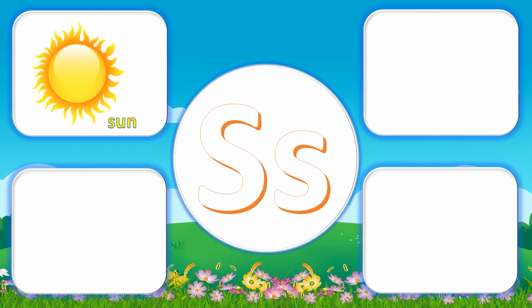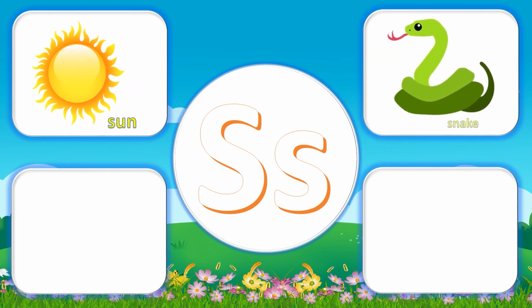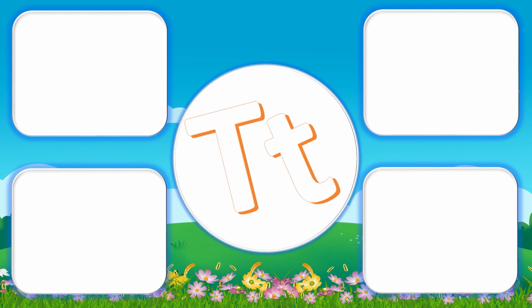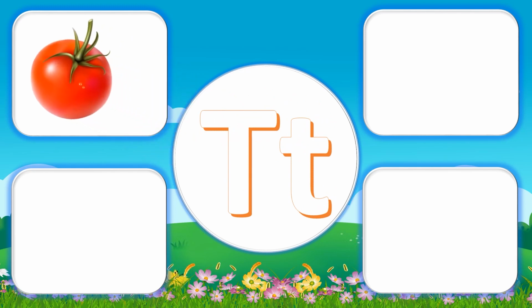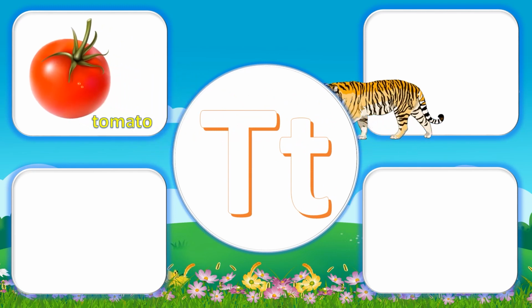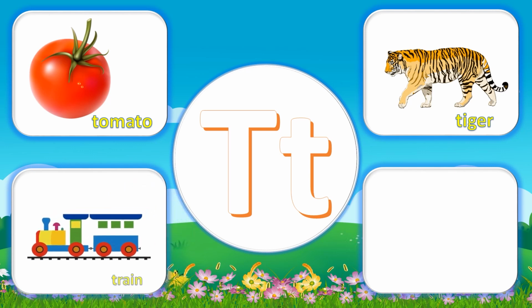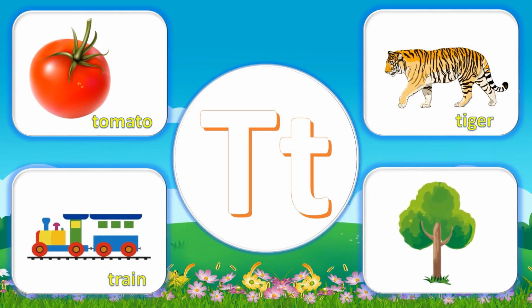S for sun, S for snake, S for swan, S for scooter. T for tomato, T for tiger, T for train, T for tree.